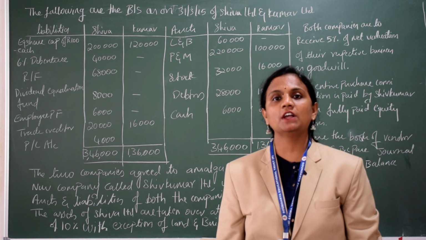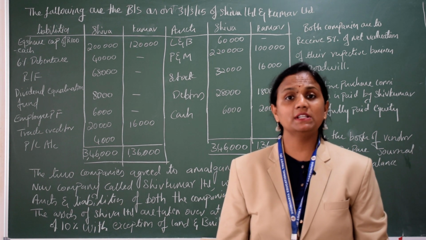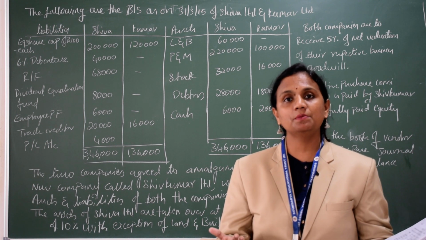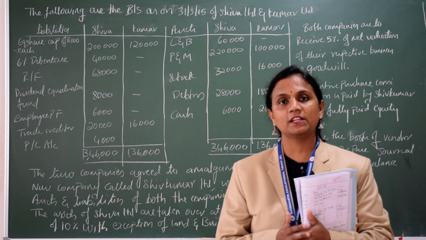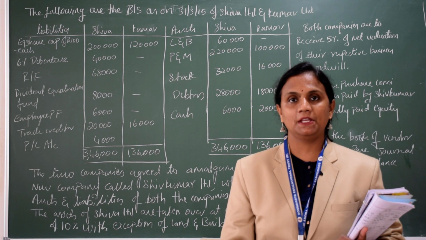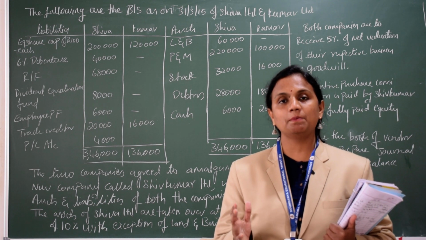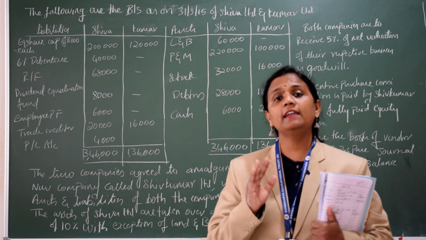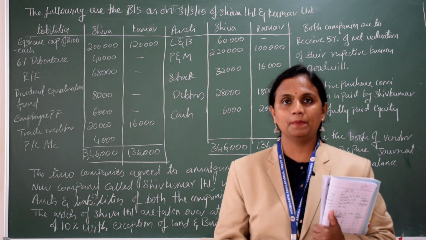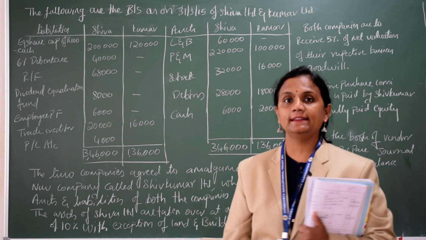Today we are solving an amalgamation problem. So what is amalgamation? Amalgamation means two or more companies merge together and form a new company. So in amalgamation, what is happening? Two or more companies are closing and there is a formation of a new company. So let's see what is there in the problem.